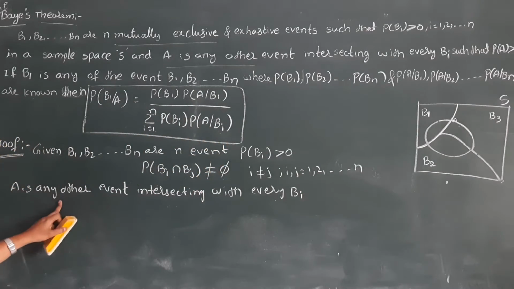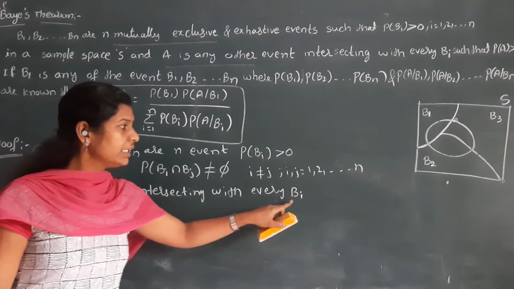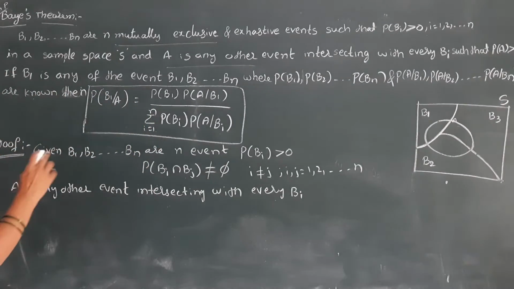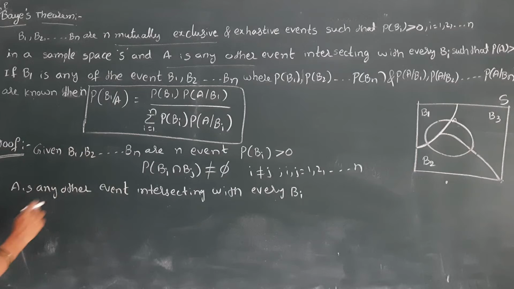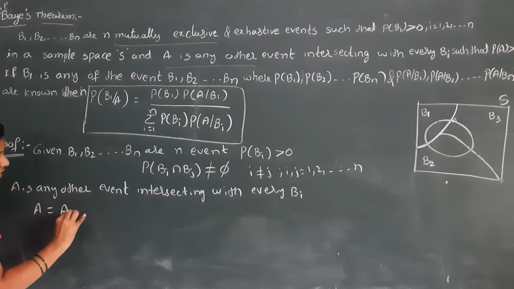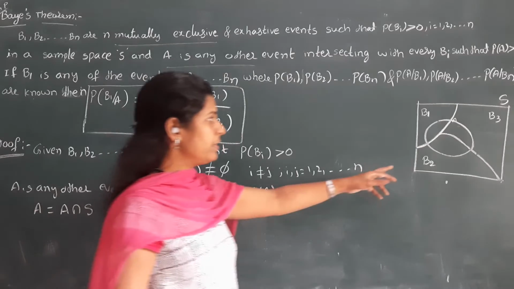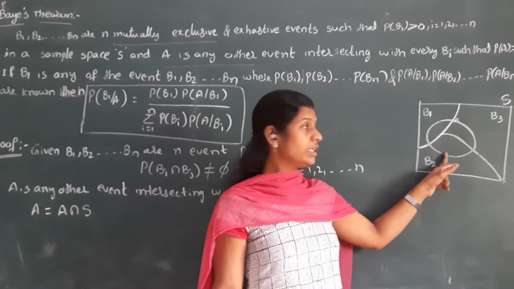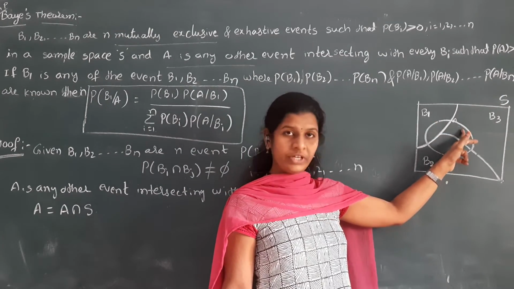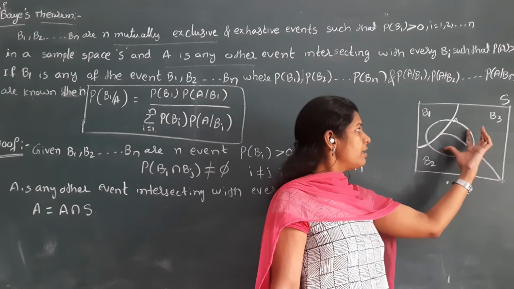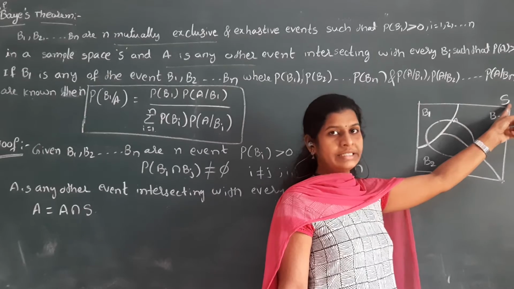Now I am taking A equals A intersection S. It is clearly mentioned that A is any other event intersecting each and every Bi, and this event is one part of the total sample space.